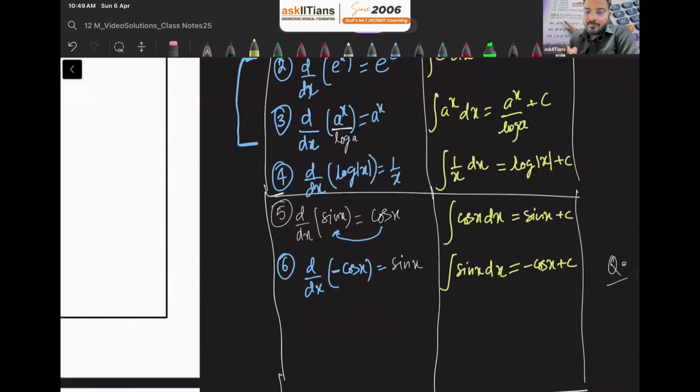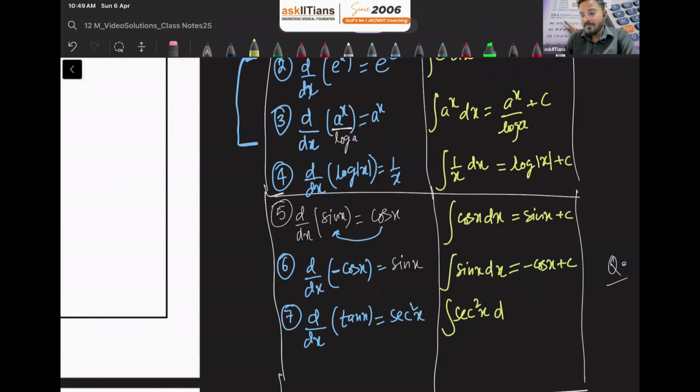What is the derivative of tan x? We talk about tan. So what is the derivative? We are going to discuss questions based on these formulas right now. So we are writing all the formulas and then we'll solve questions. Don't worry. So what is the derivative of tan x, guys? It is secant square x, right? It means that integration of secant square x will be tan x plus c.